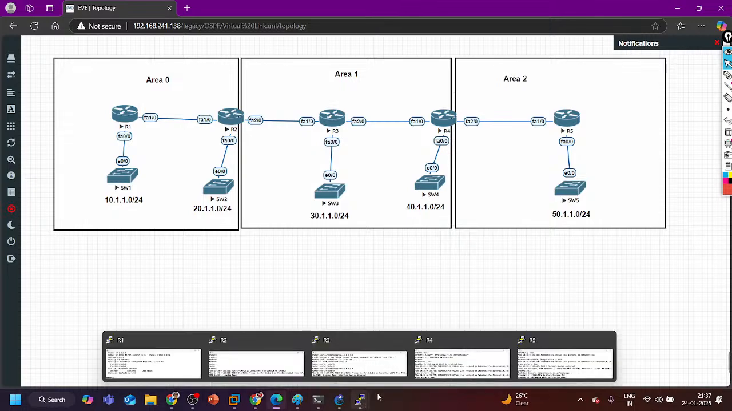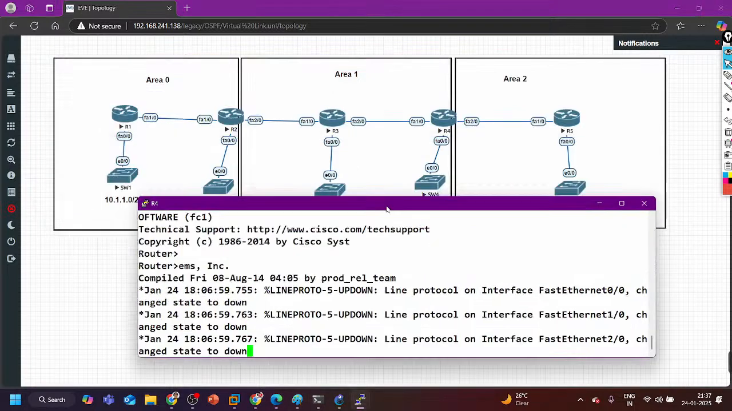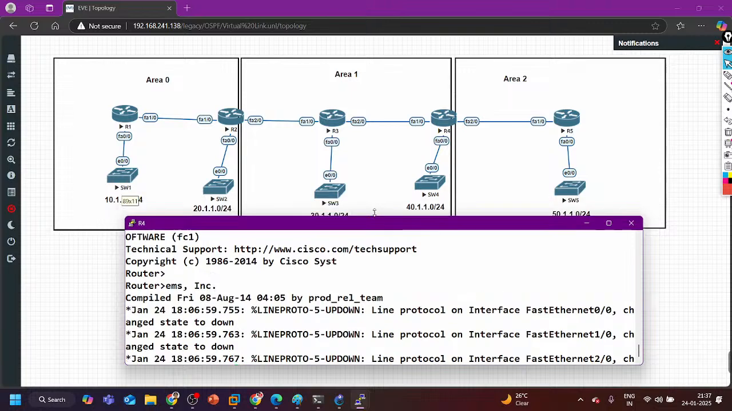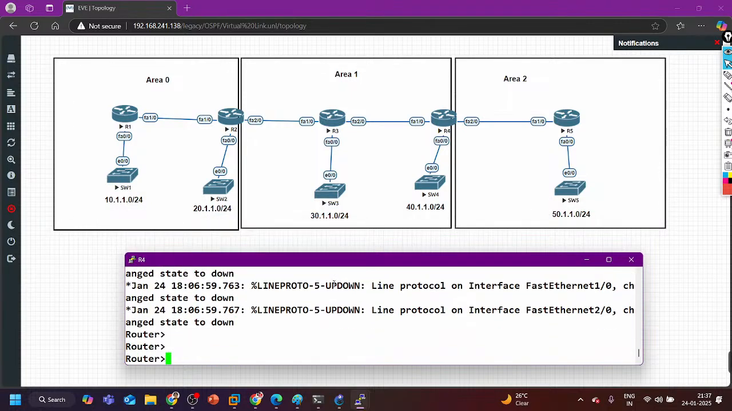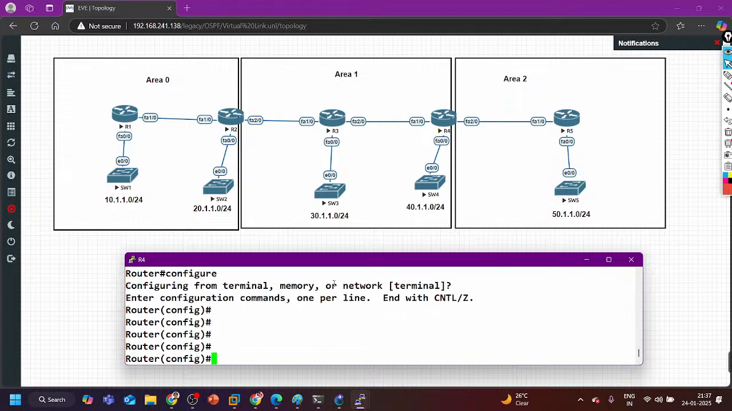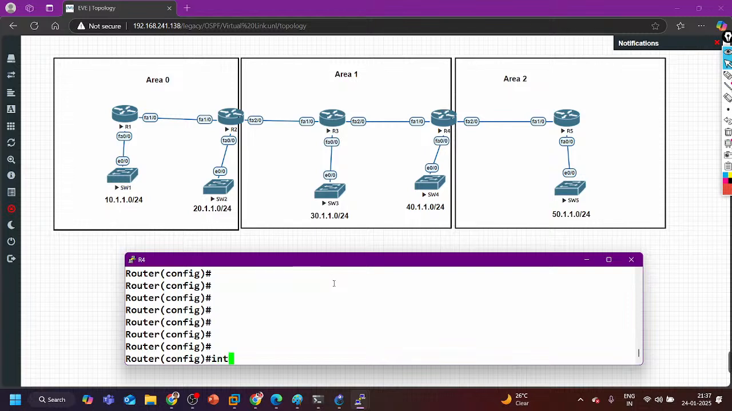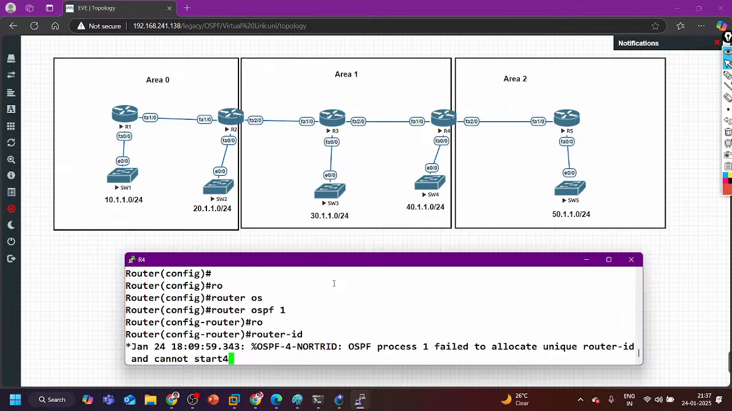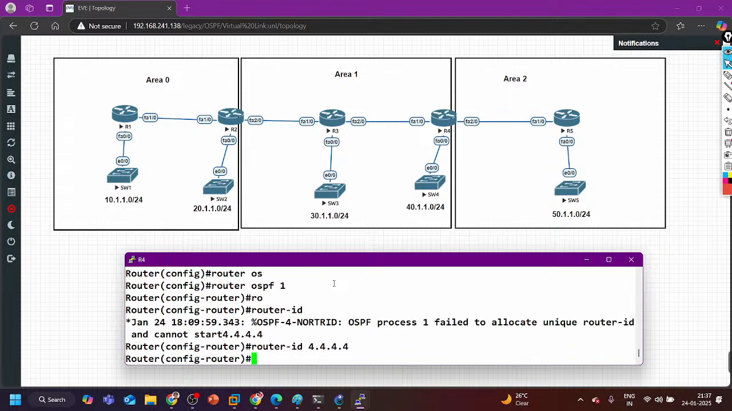Let me take you to router 4 now. On router number 4, till router 4 we will not have any issue, right? Till router 4 I will have all the prefixes. Before configuring the interface, router OSPF 1, router ID 4.4.4.4.